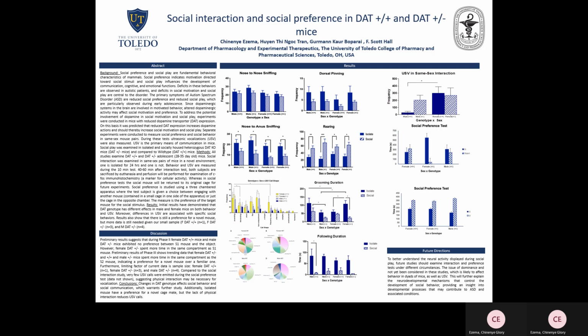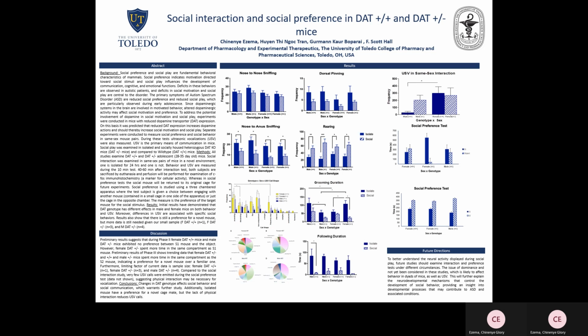For the results, we saw that dopamine active transporter genotype has different effects in both male and female mice and their behavior. We also recorded USVs during these tests, and USVs were different between male and female mice, with females emitting more USVs than male mice.